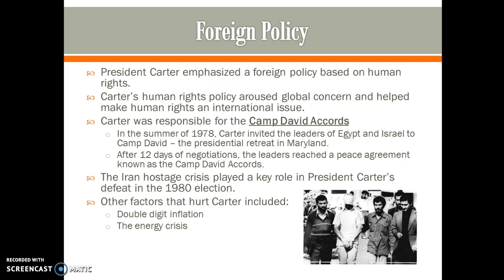Little after that, the Iran hostage crisis played a key role in President Carter's defeat in the 1980 election. Over 50 different hostages had been taken in Iran after the United States allowed the Shah of Iran to come to the United States for cancer treatment. Other factors that hurt Carter included double-digit inflation and the energy crisis.